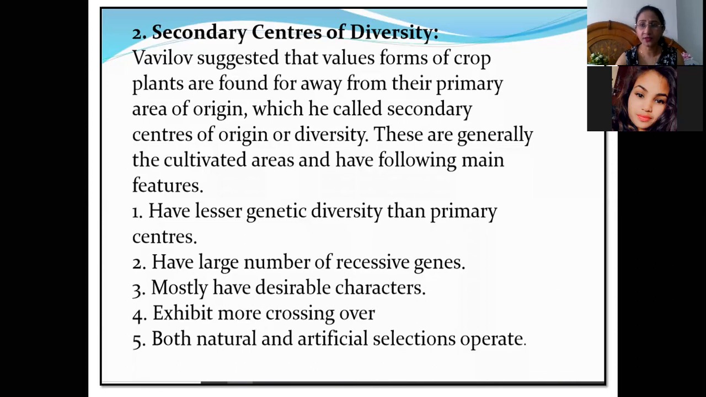Whatever humans desire for a particular character in a plant will be present in the secondary centers, because they are areas of cultivation, and they exhibit more crossing over because humans cross plants to get desirable traits. So they exhibit more crossing over, and both natural and artificial selection operate here. Natural selection operates, and artificial, meaning man-made, selection also operates in the secondary centers.